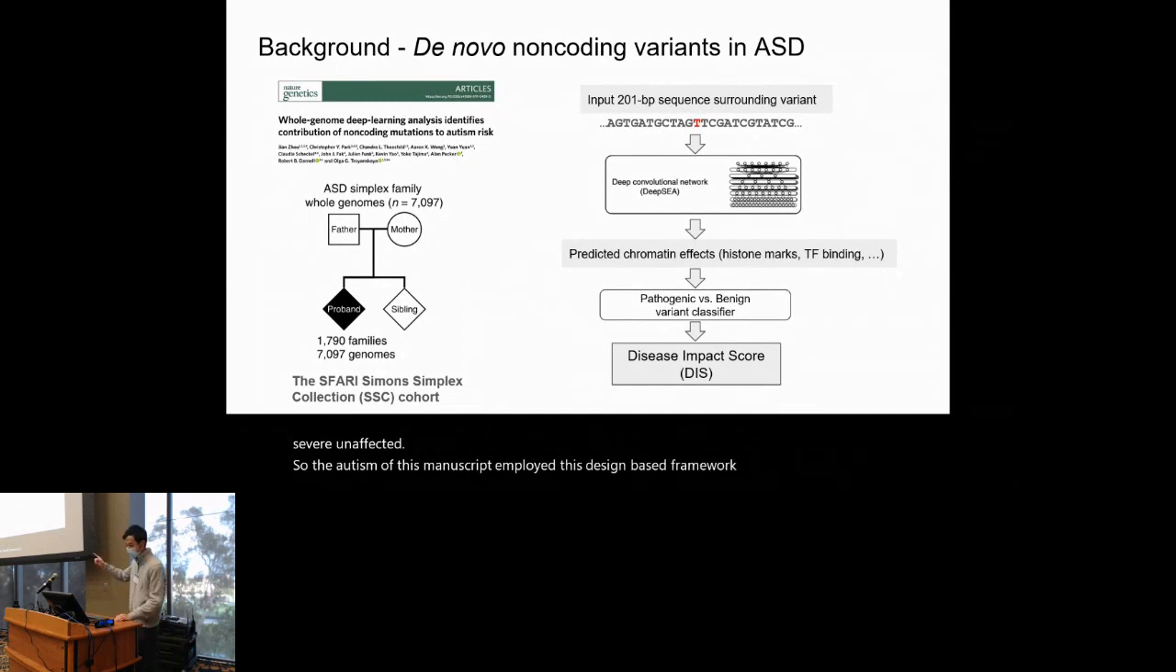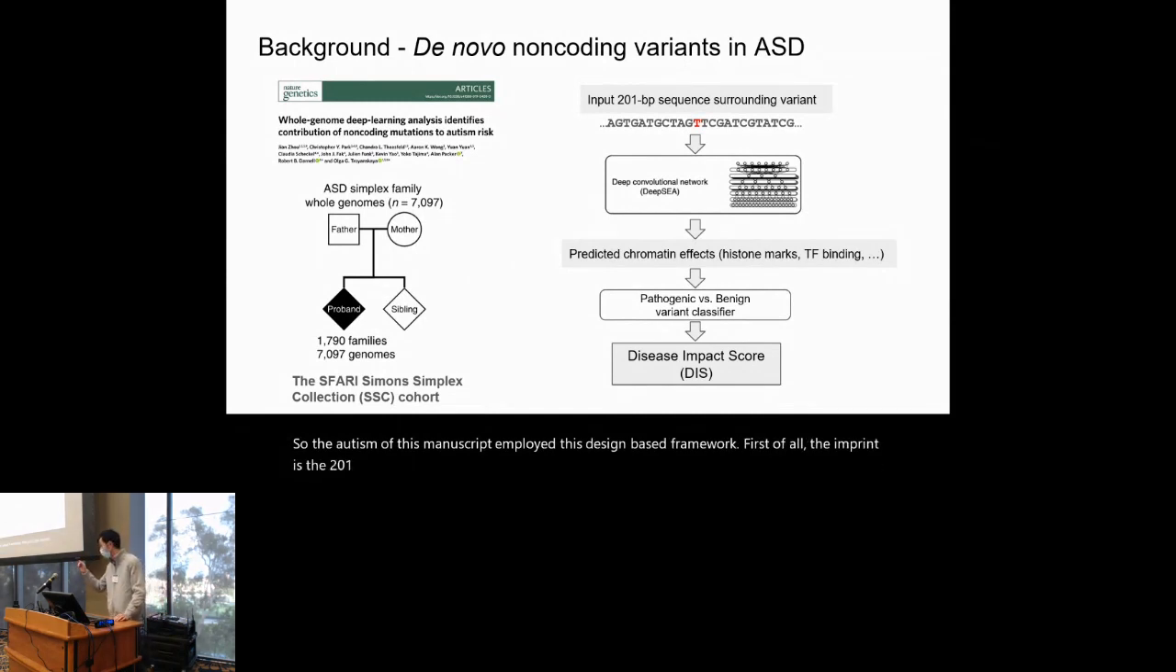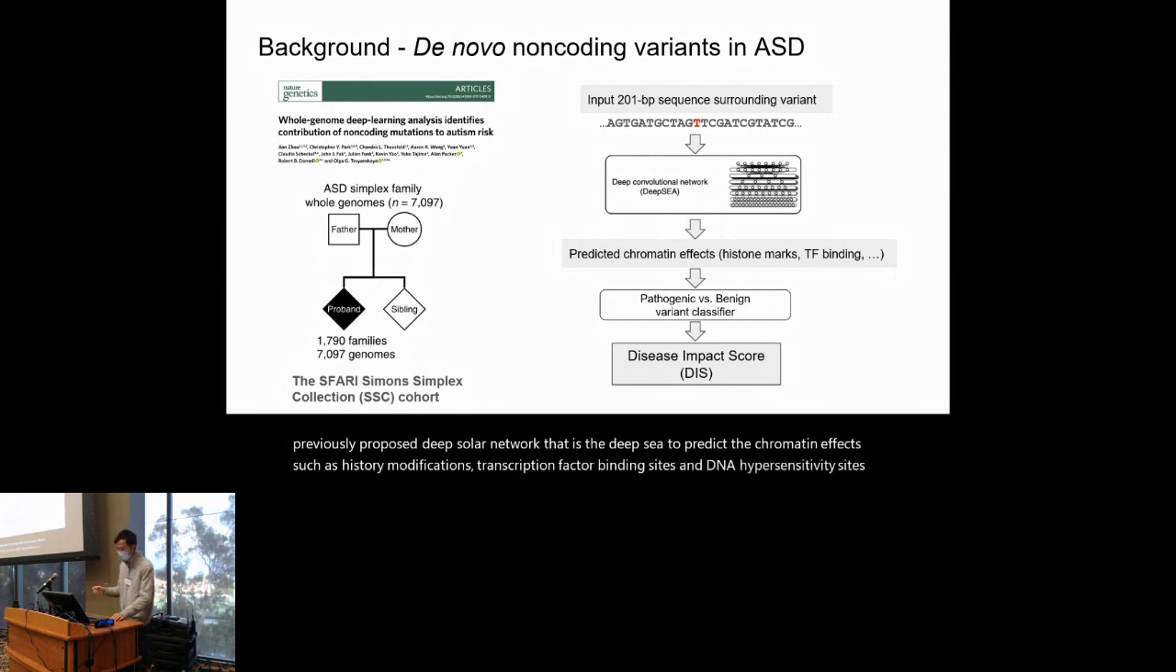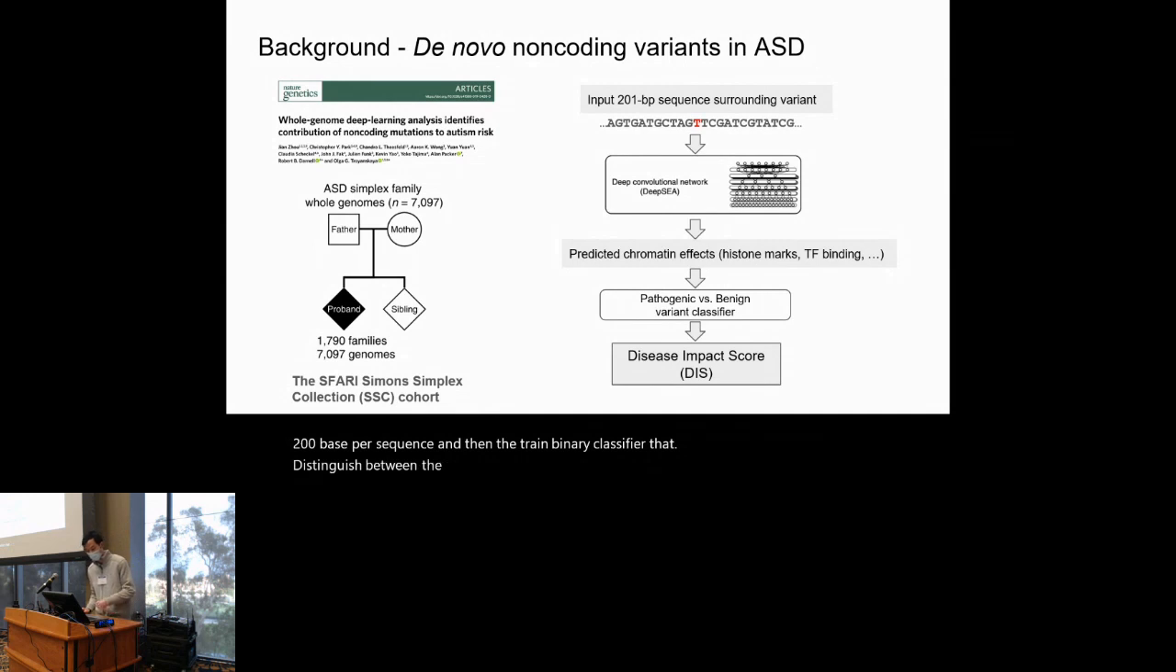The authors of this manuscript employed a deep learning-based framework. First of all, the input is the 200 base pair flanking sequence surrounding the variant, with the mutation in the center. Then they used their previously proposed deep learning network, DeepSEA, to predict chromatin effects such as histone modifications, transcription factor binding sites, and DNase hypersensitivity sites from the 200 base pair sequence.